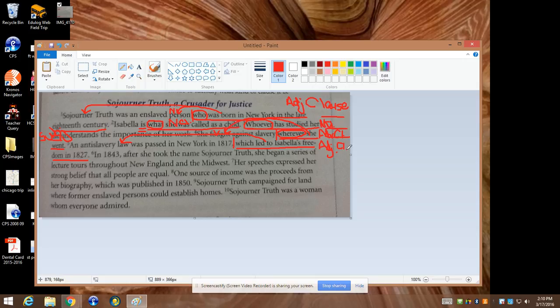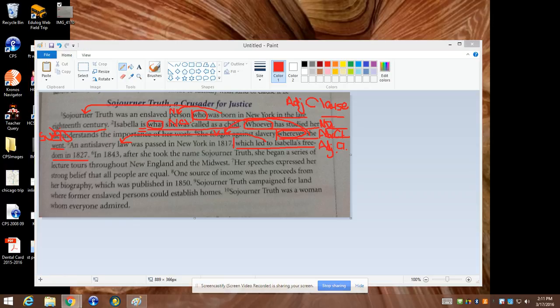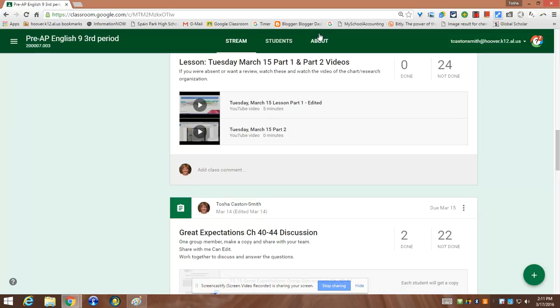And I had the rest of the kids do the rest of these, and then we did them on the board. And then I reminded them that I gave you a handout where I videotaped myself answering the questions about clauses and subordinate clauses, and that you also have additional work you can go and do to reinforce what we just reviewed. All right, now let's move to the discussion questions.